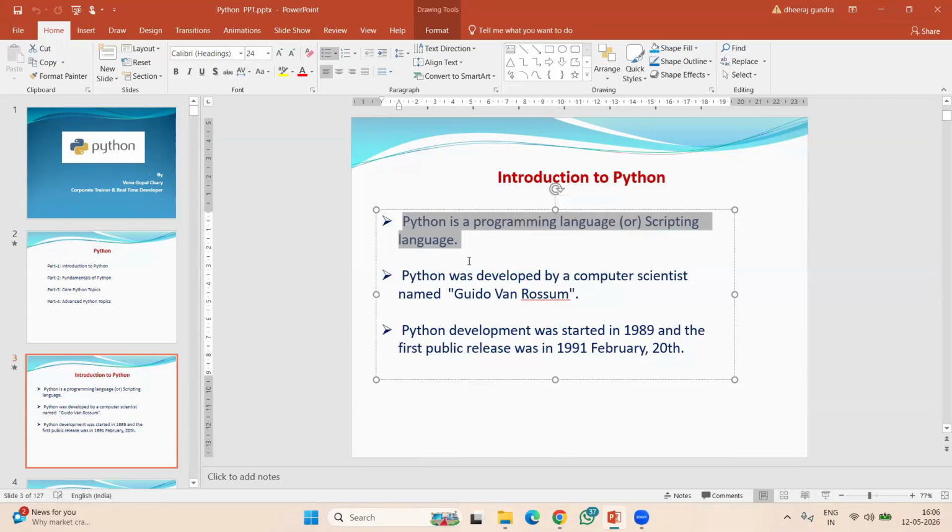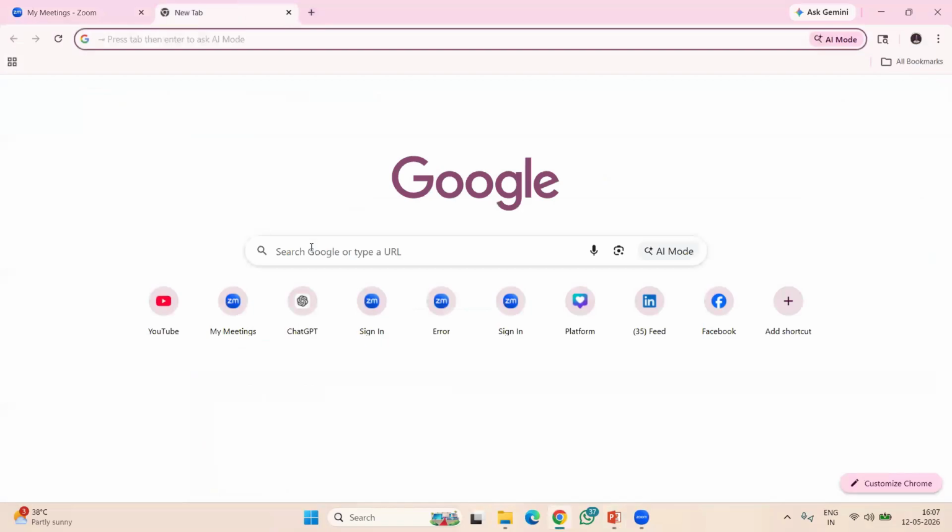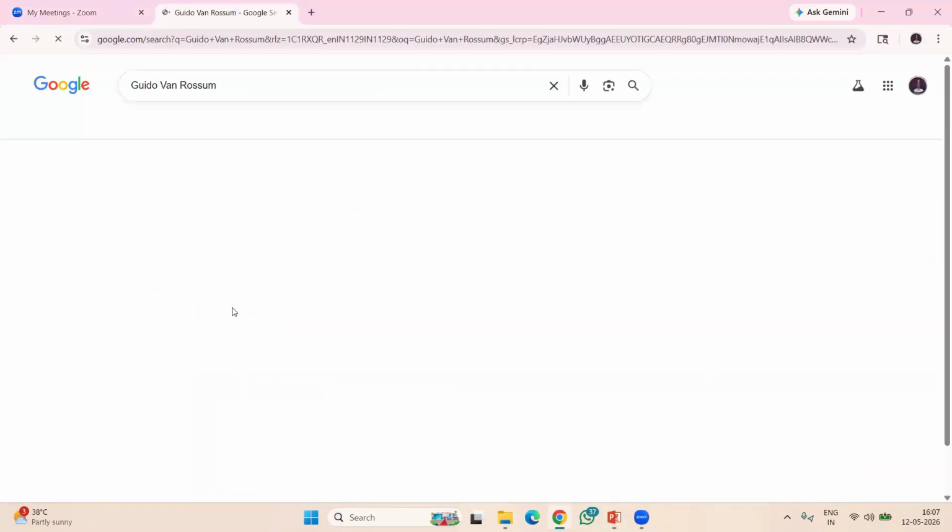Next, this Python was developed by a computer scientist named Guido van Rossum. He's the person who developed the Python programming language. Yesterday, I showed you about him on Wikipedia, right?